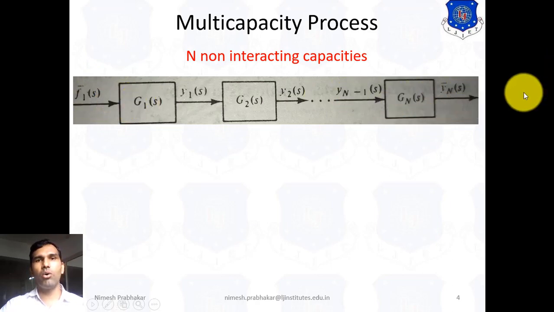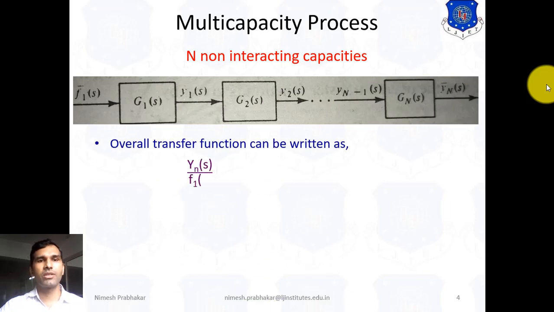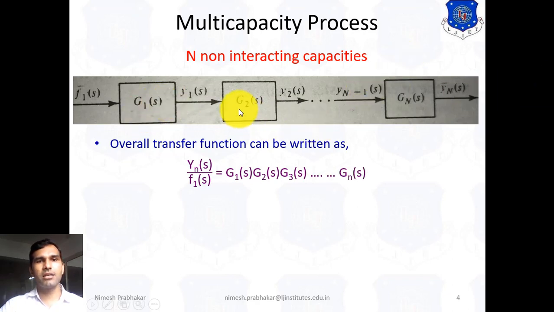So we can write the overall transfer function of the n non-interacting system as Yn(s) upon F1(s) equals G1(s) into G2(s), G3(s) up to Gn(s), because this is a series connection, and in control theory series blocks go into multiplication. So we can write Yn(s) upon F1(s) equals G1(s), G2(s) up to Gn(s).